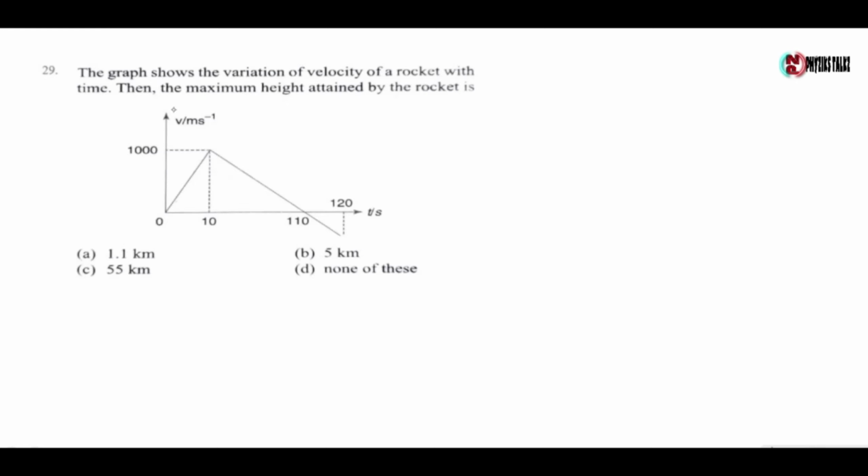Next question, the graph shows the variation of velocity of a rocket with time. Then the maximum height attained by the rocket is. Now the maximum height attained by the rocket is given by the area under the positive part of the v-t curve, as it says the maximum height, so we take the positive part of the v-t graph. So maximum height attained by the rocket is given by half into base 110 into height 1000, which gives 55000 meter, which is 55 kilometer. So the maximum height attained by the rocket is 55 kilometer. The correct option is option C.